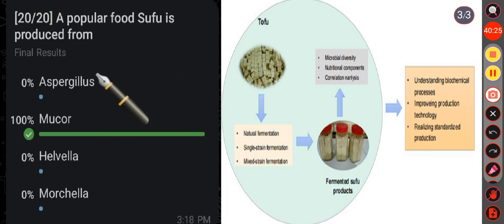Then see the other option, that is Aspergillus. Aspergillus are filamentous fungi that are commonly found in soil and decaying vegetation. Then in the option C, that is Helvella. Helvella is a genus of Ascomycetes fungus and some species are edible but of poor quality. Okay. Then in the option D, that is Morchella. Morchella is also known as the true morel or spongy mushroom. It is a genus of edible fungi and it contains a lot of vitamin D.